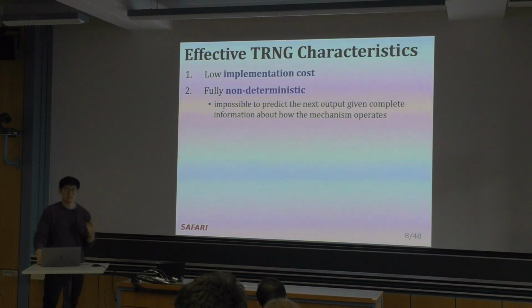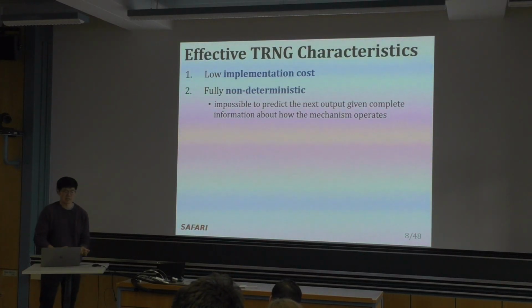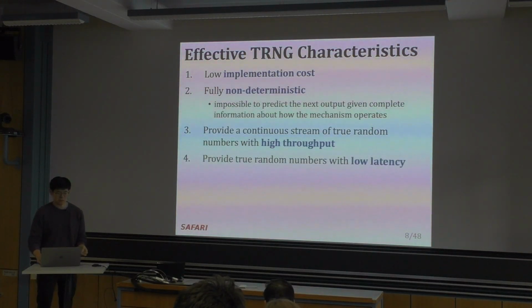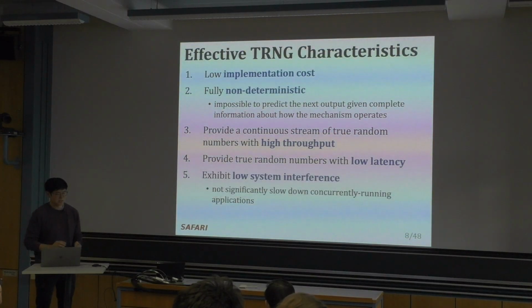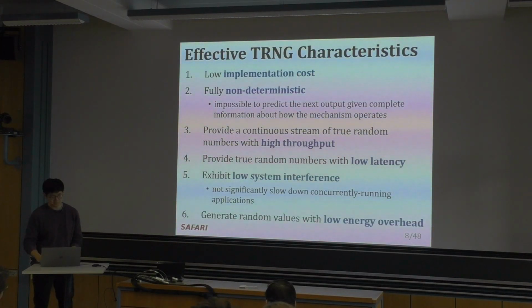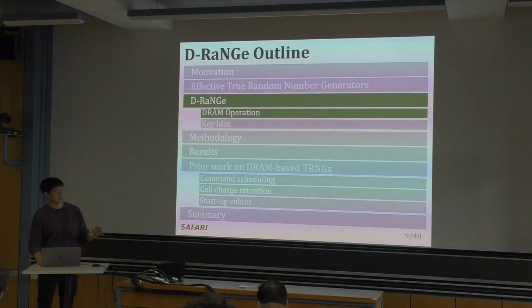We also want it to be fully non-deterministic, which means that it's impossible to predict the next output given complete information about how the mechanism operates. We also want to provide a continuous stream of true random numbers with very high throughput and also with low latency, and also exhibit low system interference as to not significantly slow down concurrently running applications. Also, we would like to generate random numbers with low energy overhead. So again, before going into the key mechanism, we'll talk about the background necessary.